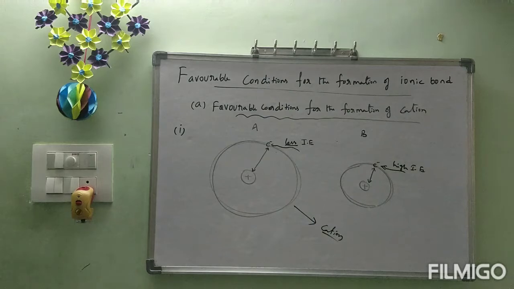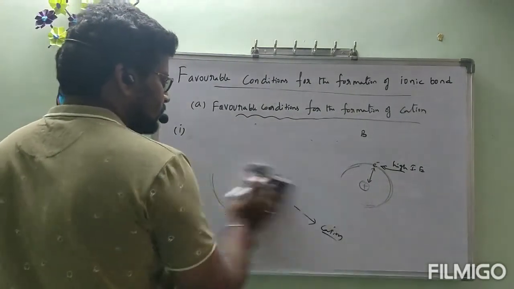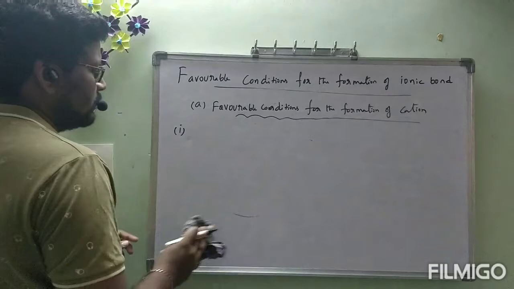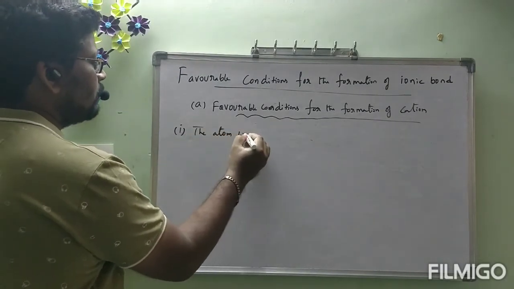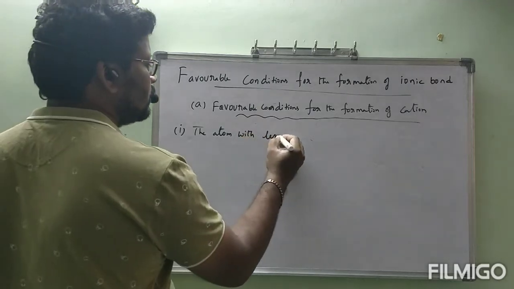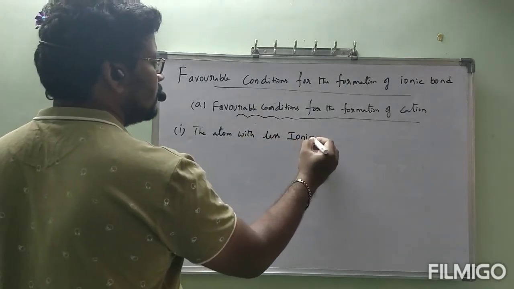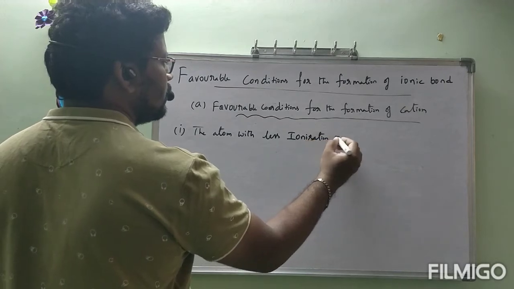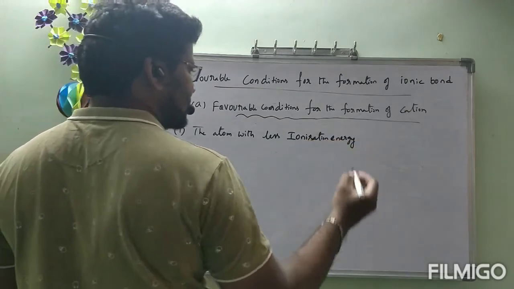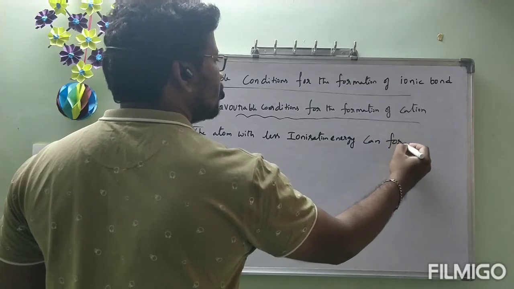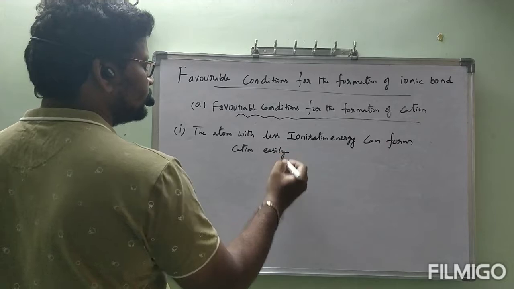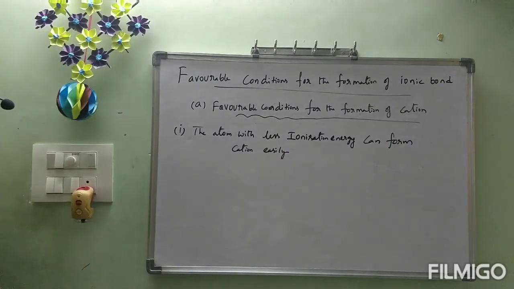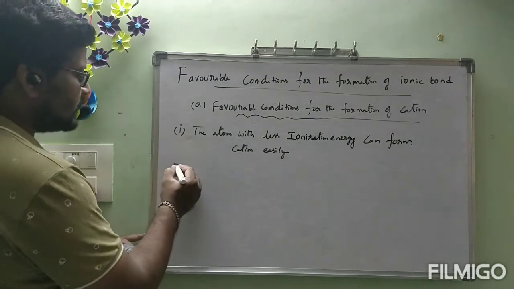Okay, now let us see what I am going to write. First condition: the atom with less ionization energy can form cation easily. This is the first condition. Next, second condition.